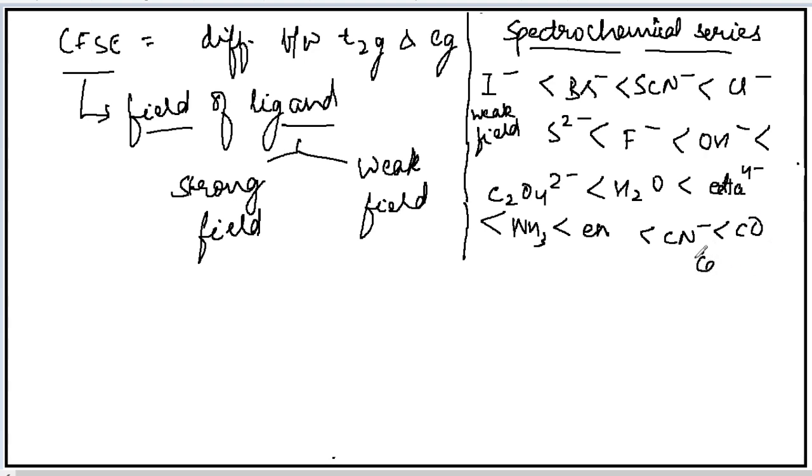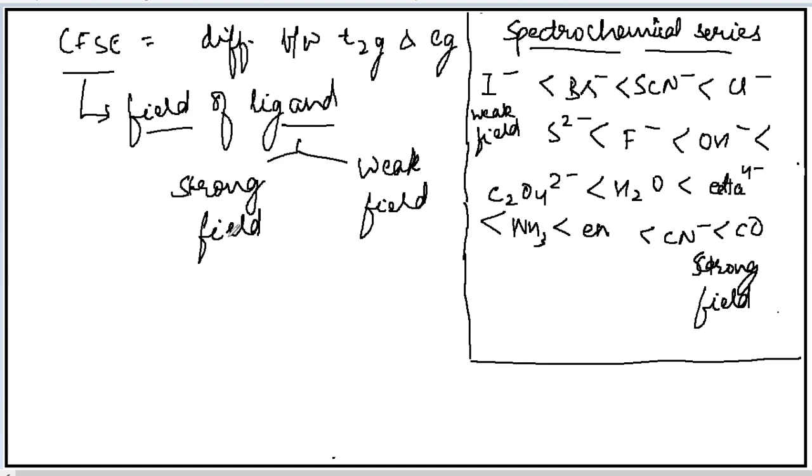These are the strong field ligands. So this spectrochemical series is given, consisting of a number of ligands arranged from the weak field ligand to the strong field ligand.